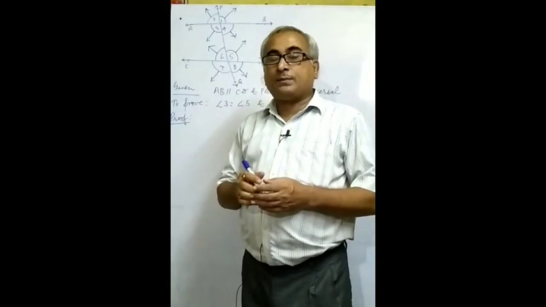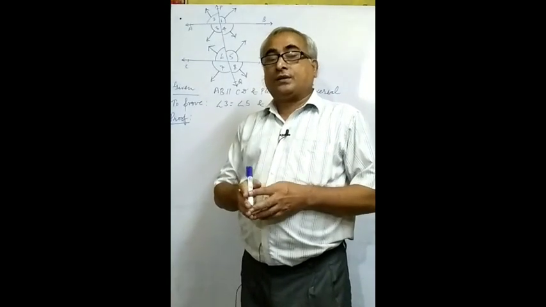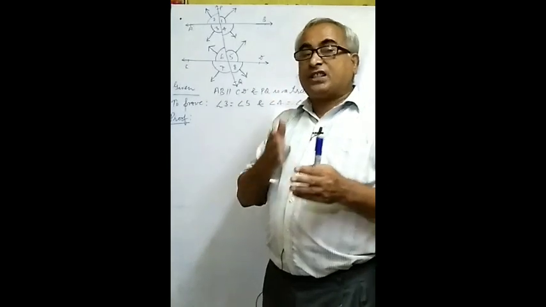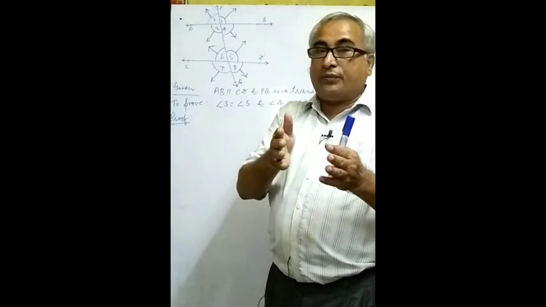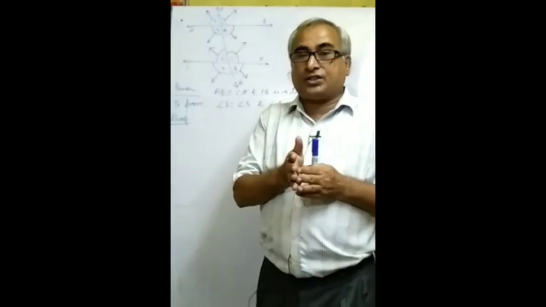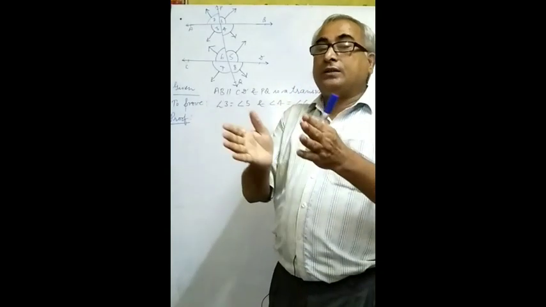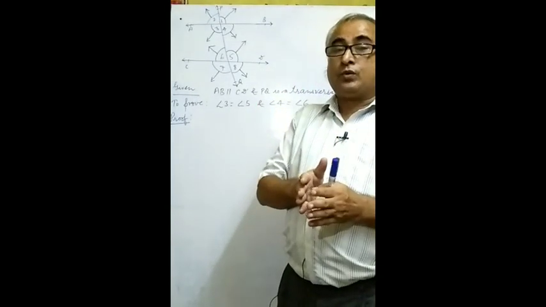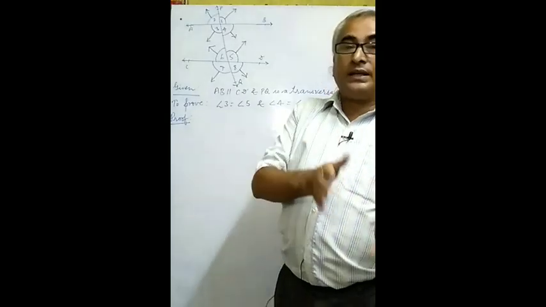Now we will discuss alternate angles. Suppose one is going eastbound and the second one is going westbound, meaning opposite directions. If the mouths are opening to opposite sides, those are called alternate angles.